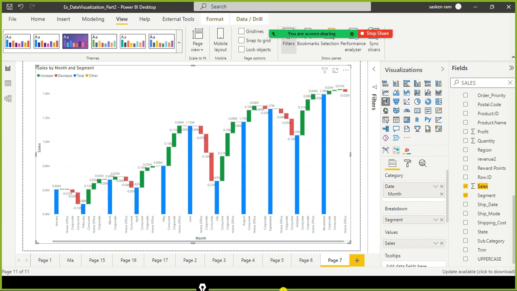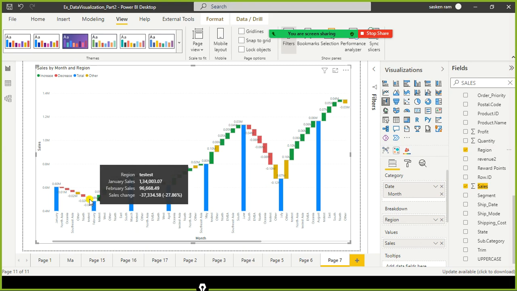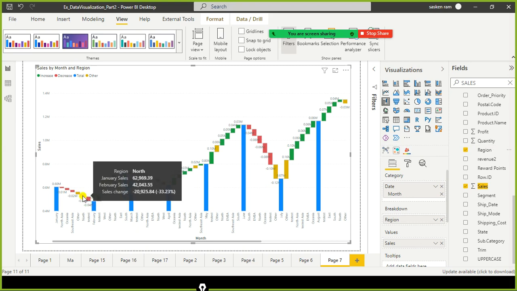And instead of this segment, I just use the region. Let us see what happens with the region. With this, you should be able to understand which region contributes more revenue and which region contributes to the negative performance. So these are the regions. Let's say this is nothing but north region negative sales.